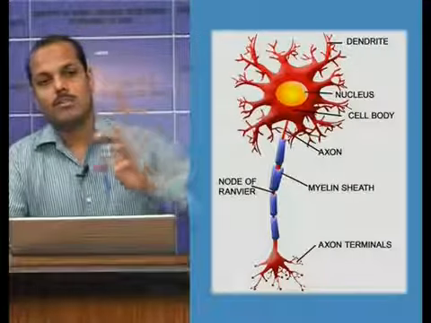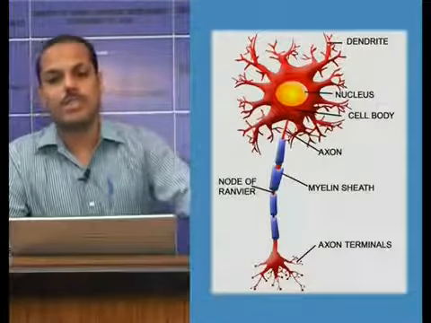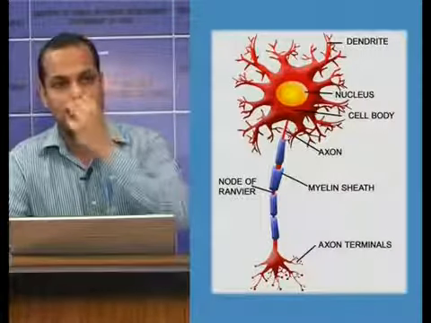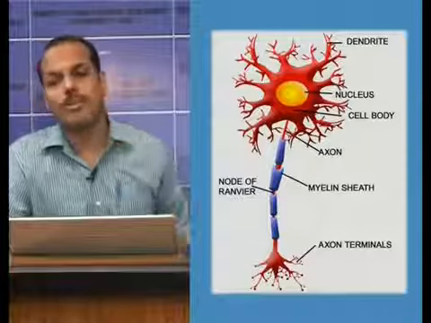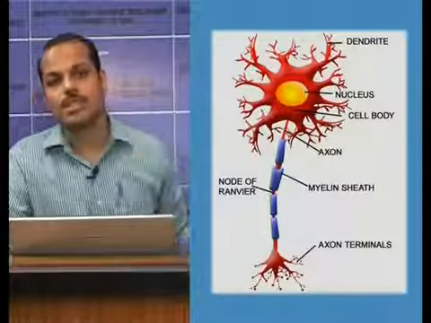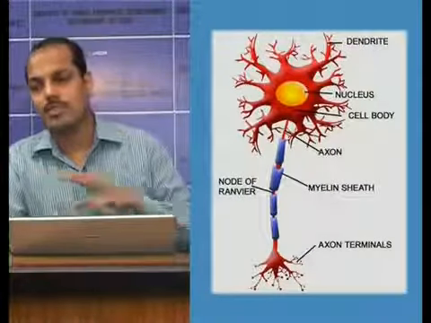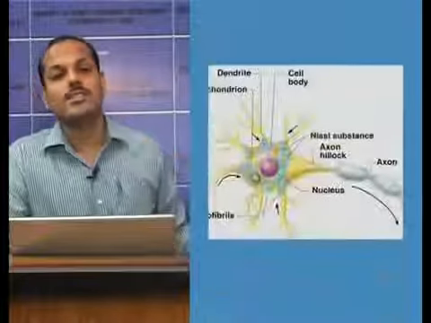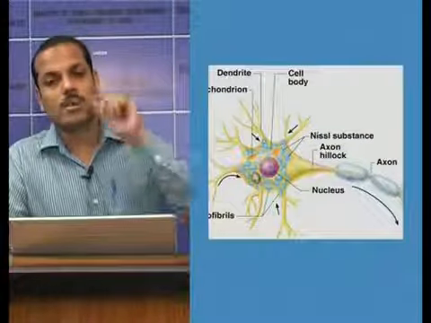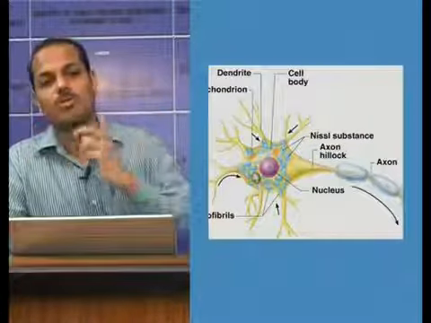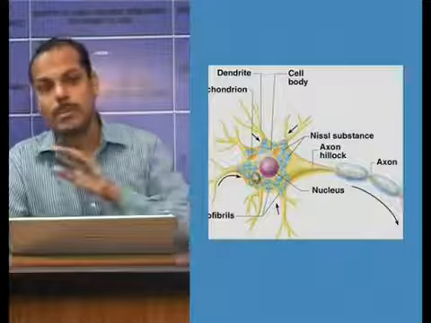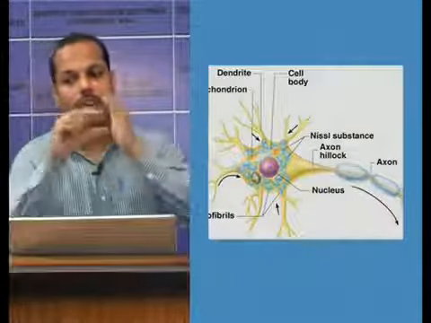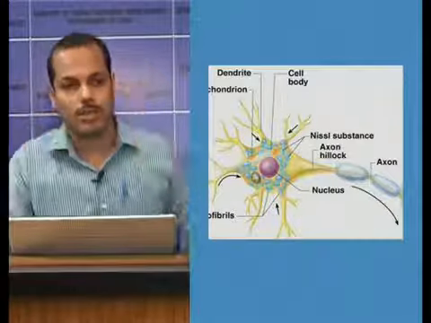So the first structure in the cell is the nucleus, seen at the central region. There will be only one nucleus and no centrosome present. Then the second structure seen is the Nissl granules. These are small granules seen all over the soma, but not present in the axon hillock. Axon hillock is the area where the axon attaches to the cell body.